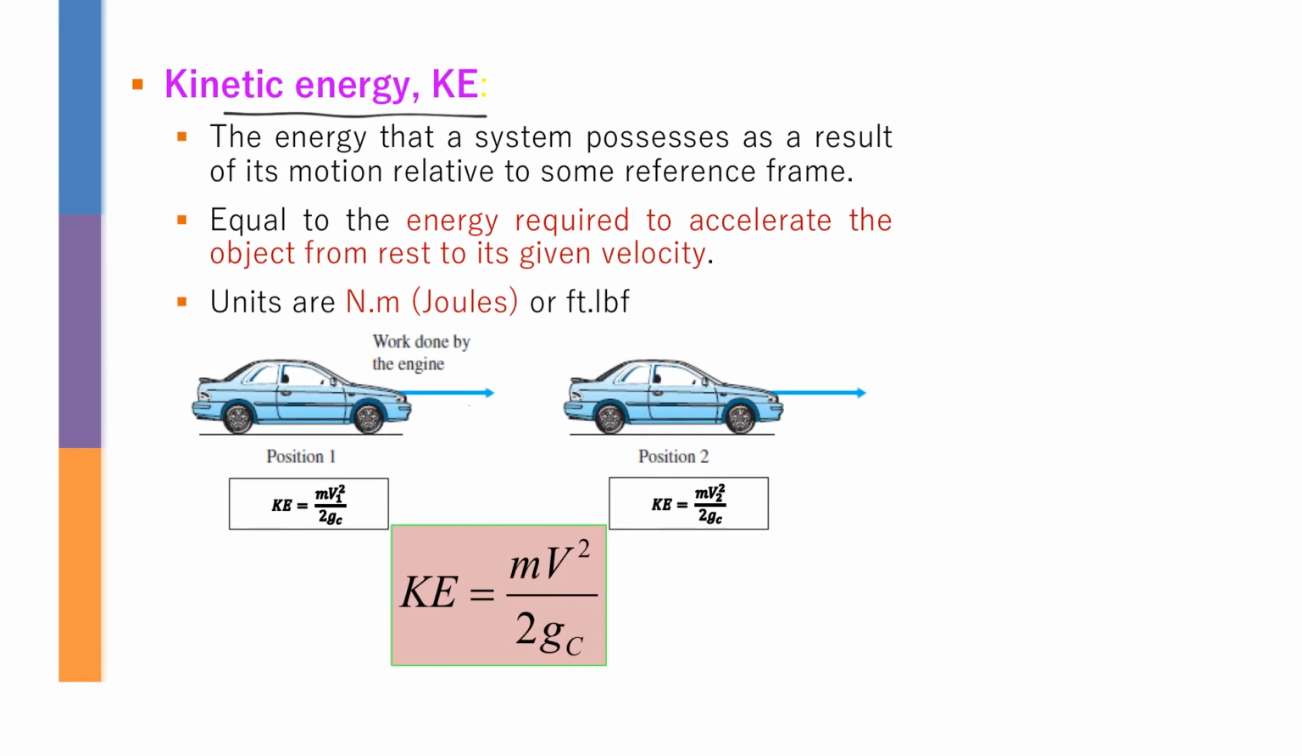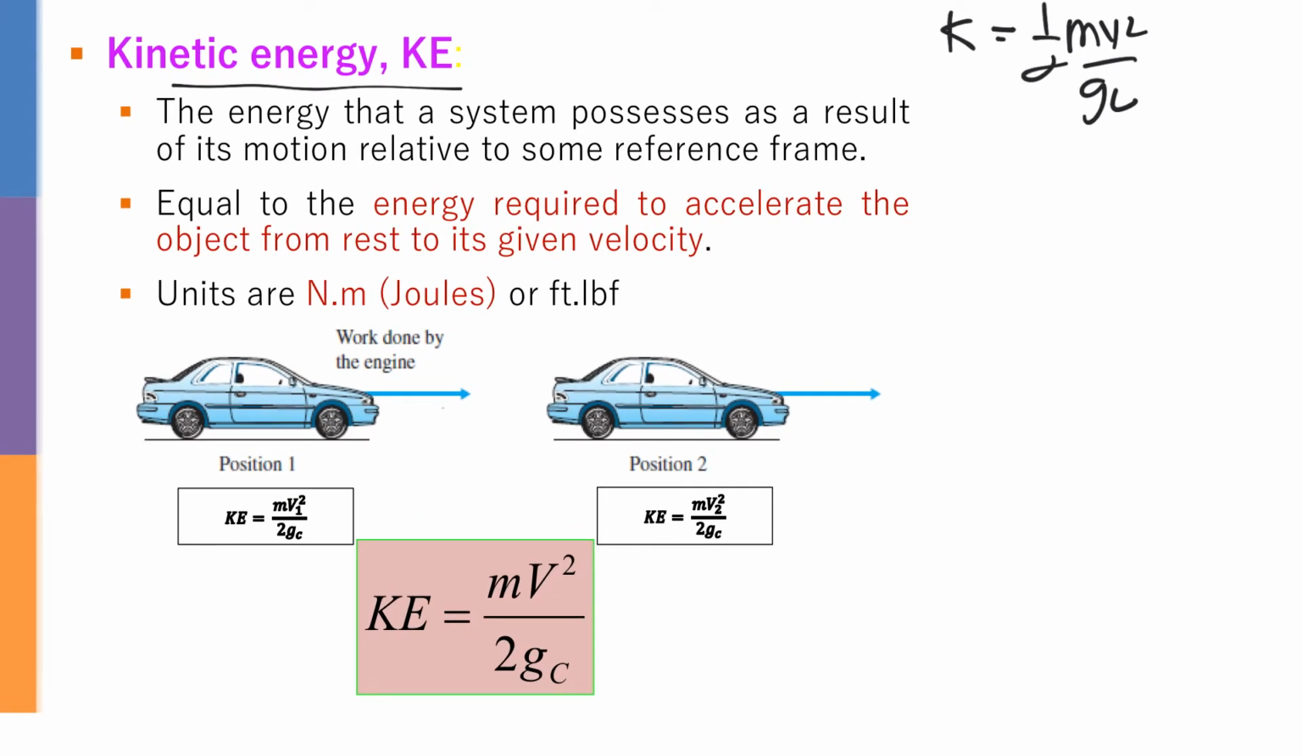When it comes to kinetic energy, it is different from potential energy. Kinetic energy is about movement. Kinetic energy is half mv square over gc. The gc is the same as I mentioned before: you use 1.0 for the SI unit and also for the USCS system, and 32.1740 for the engineering system. For kinetic energy, we don't have a datum. It is basically movement. If the object is moved from one distance to another distance, then kinetic energy applies. The unit is also Newton meter and feet pound force.